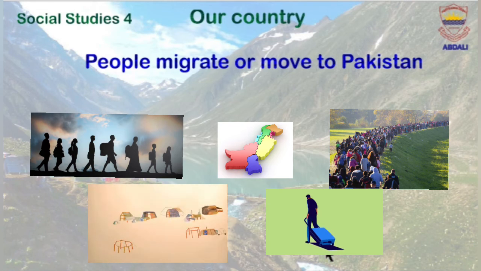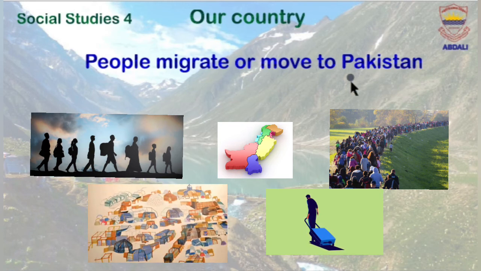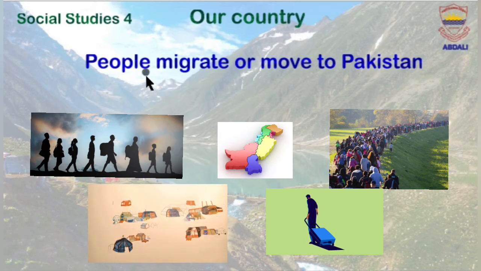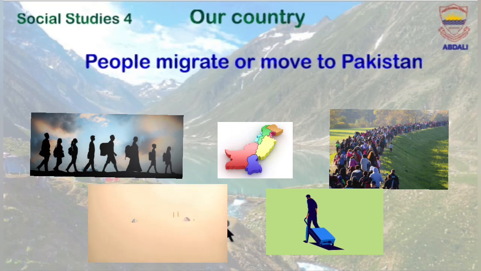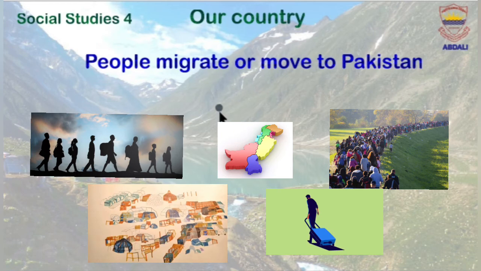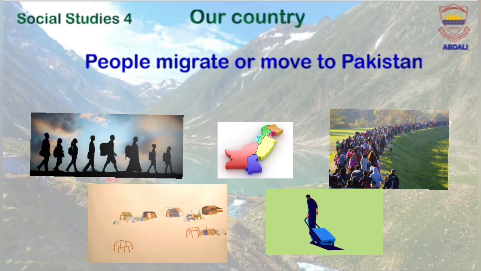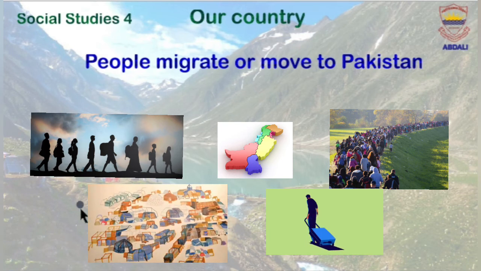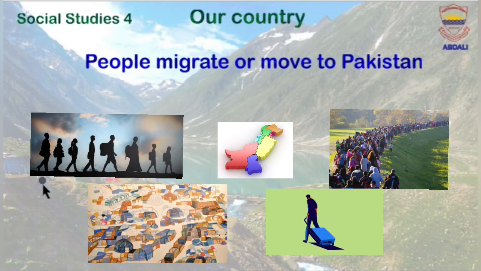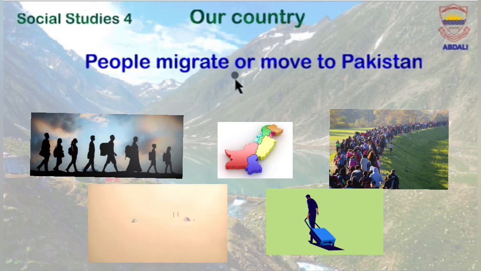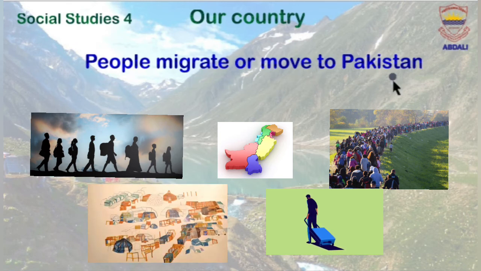Every year, there are also a number of people who move or migrate from Pakistan to another country or move to Pakistan from somewhere else. Migration is the second reason for population growth. Dear students, now it's your turn. Tell me, what could be the second reason for rapid population growth?